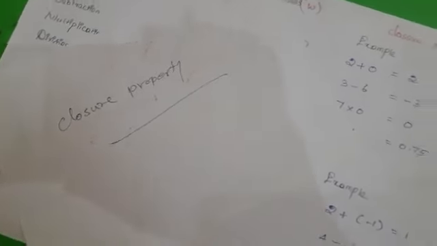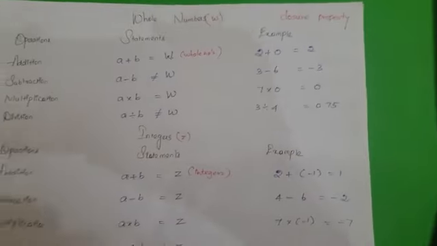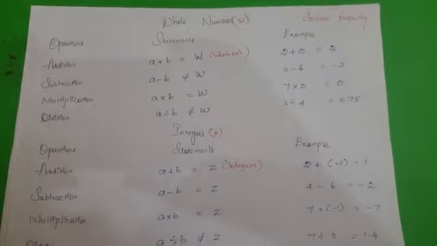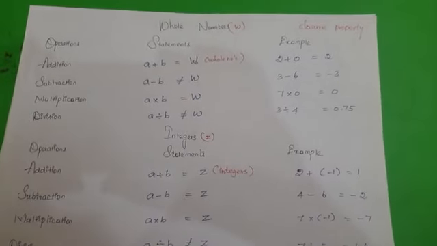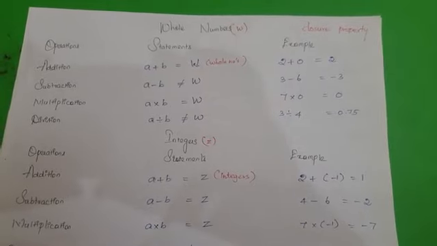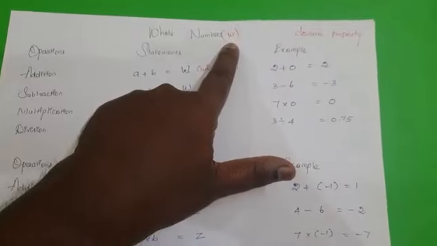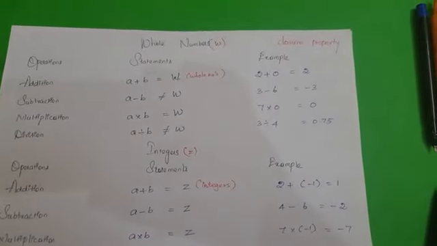So how they are explaining will come to that. In this chapter we are going to explain the closure property of whole numbers, integers, followed by rational numbers. Okay, whole numbers. So whole number, closure property. Whole numbers we represent in the format of W. As we know that very well.